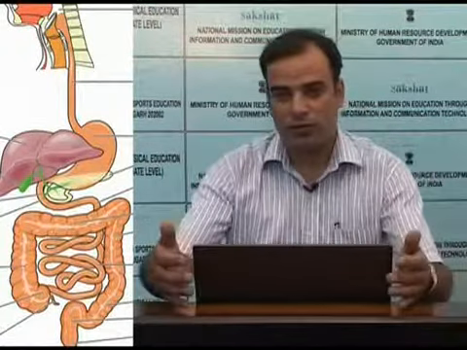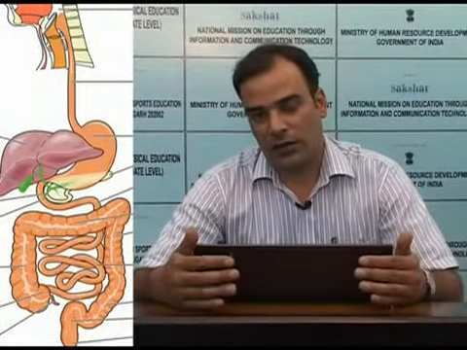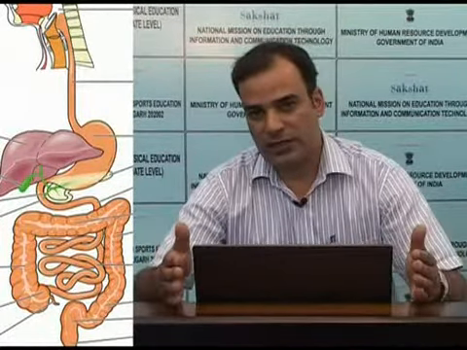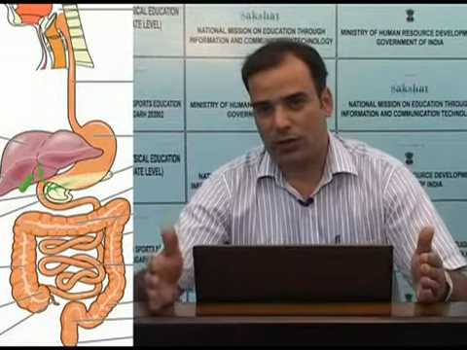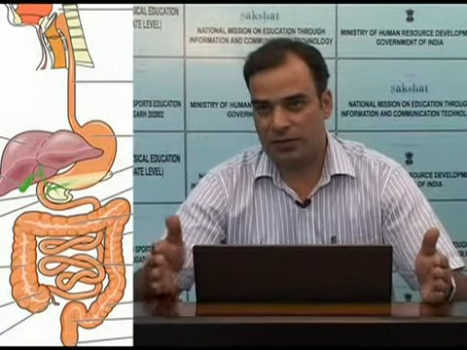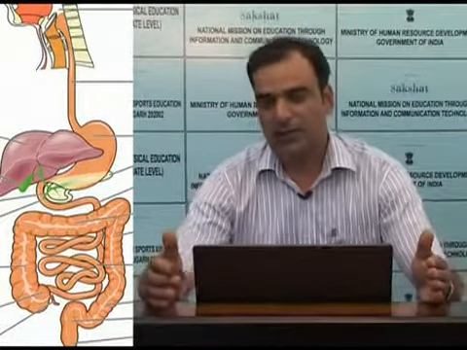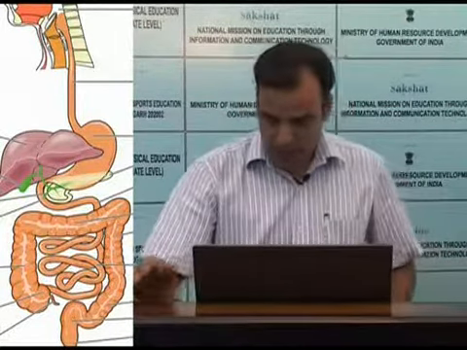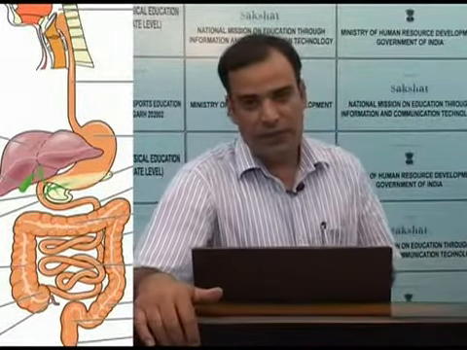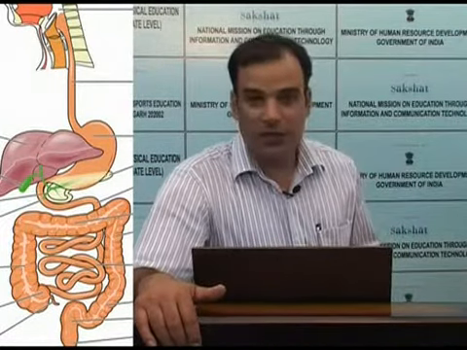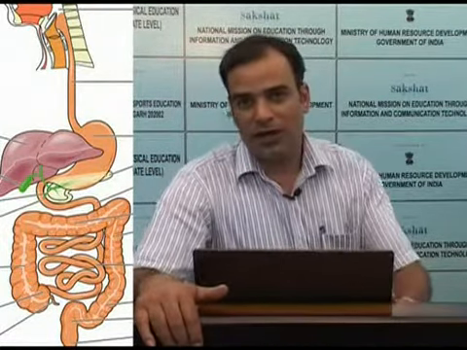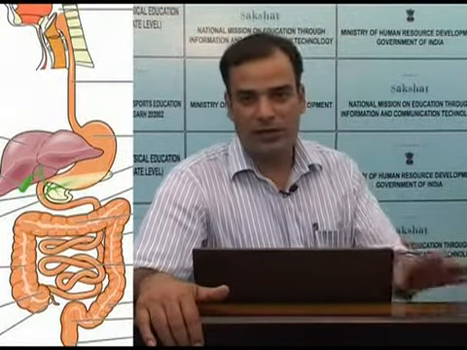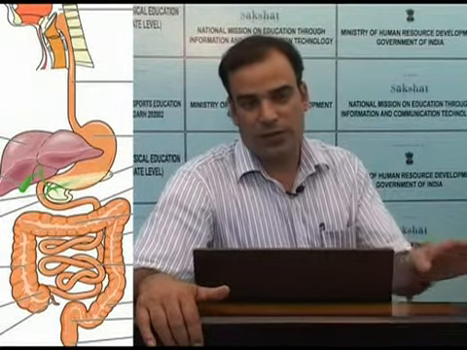Now, the second control which controls the functions of the GIT is the hormonal control. As I said earlier, GIT is controlled both by nervous system and endocrine system. We have discussed the nervous system. Now we will be discussing the endocrine system, that is the hormones that control the functions of the GIT. In GIT, the endocrine cells that secrete the hormones are not organized into a gland. In fact, they are scattered throughout the GIT wall.